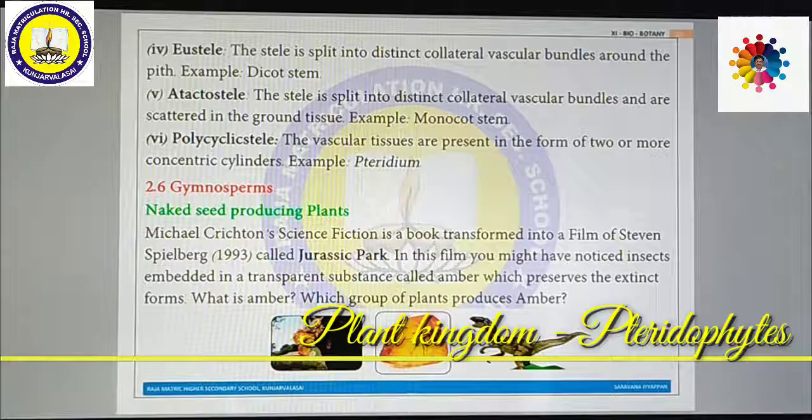Then eustele. Eustele is nothing but separate vascular bundles around the pith. The stele is split into distinct collateral vascular bundles around the pith. Example, Dicotyledons. Atactostele. Atactostele is split into distinct collateral vascular bundles scattered here and there in the ground tissue. Monocots are a very good example of atactostele. Polycyclic stele. The vascular tissues are present in the form of two or more concentric cylindrical rings. Example, Pteridium. So that's all about pteridophytes.